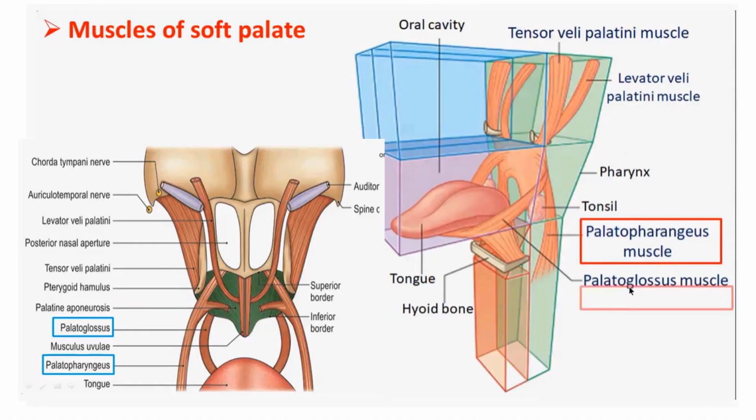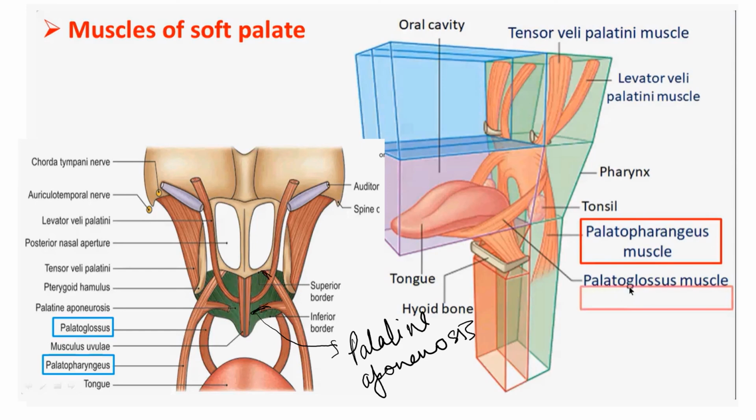Next muscle is the palatopharyngeus muscle. The palatopharyngeus, as the name suggests, is extending between the palate and the pharynx. Here, first see at the superior aspect of the palate. Here, this is the palatine aponeurosis. This is palatine aponeurosis. See, so this palatopharyngeus muscle originates from the superior aspect of the palatine aponeurosis.